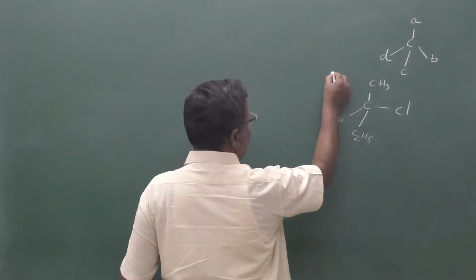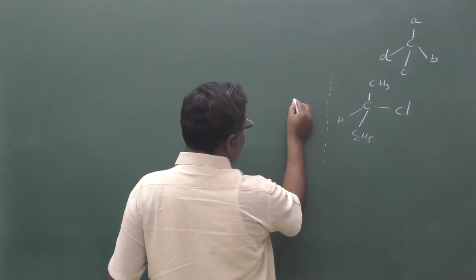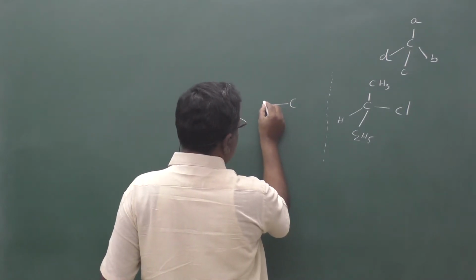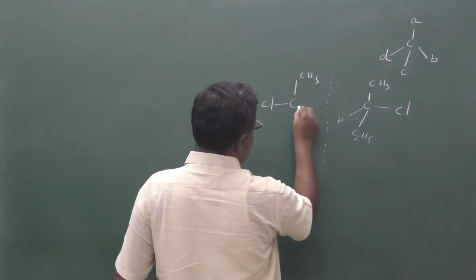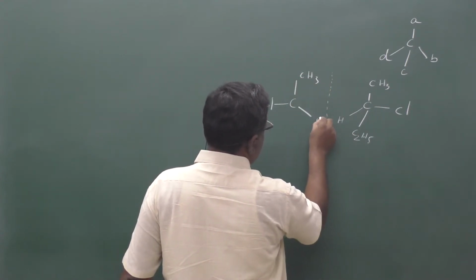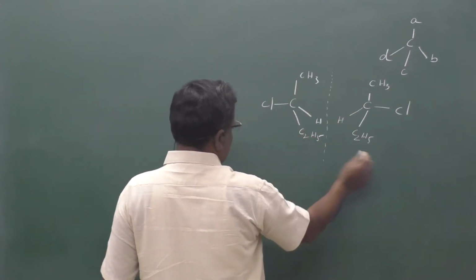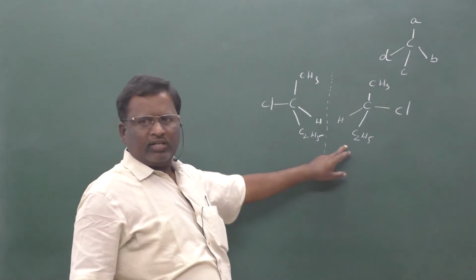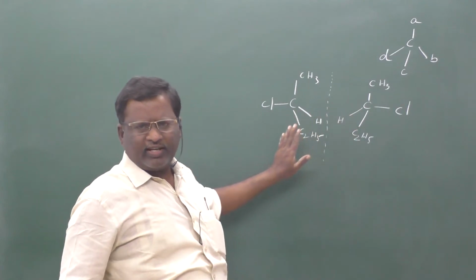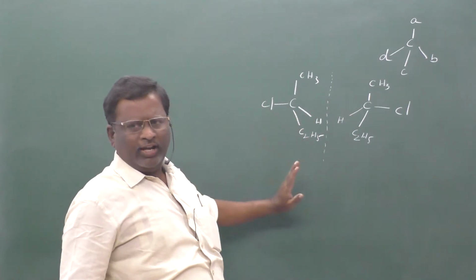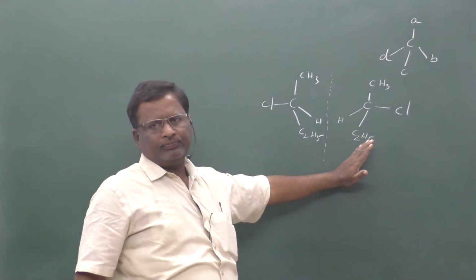Mirror image means if you keep a mirror here, you will get another image which we call the mirror image. So CH3, hydrogen, and C2H5: these are two isomers. Same groups are attached, but the only difference is that this figure is the mirror image of the other.